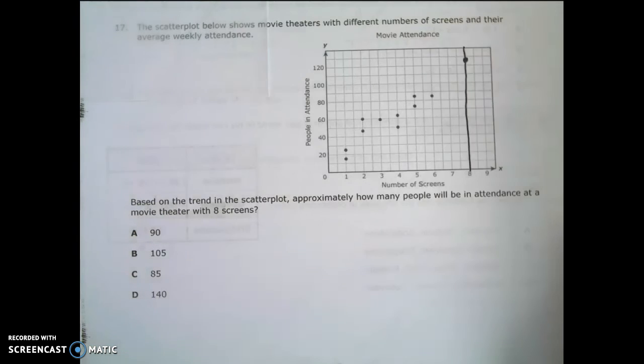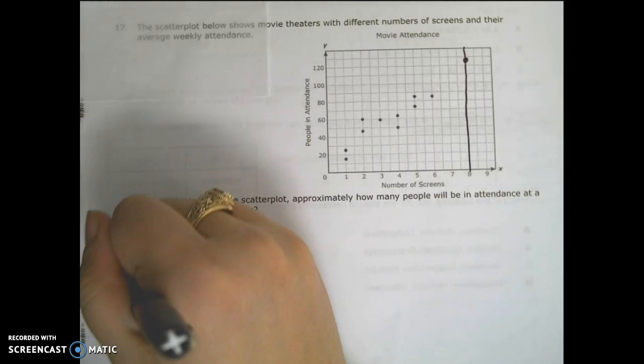So our answer choice should be a number above 20. The only number above 20 is answer choice D.